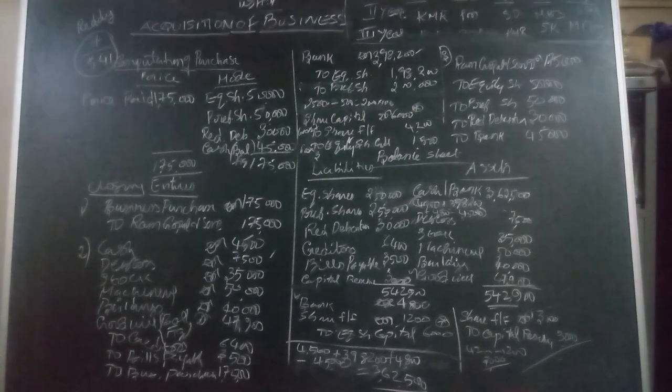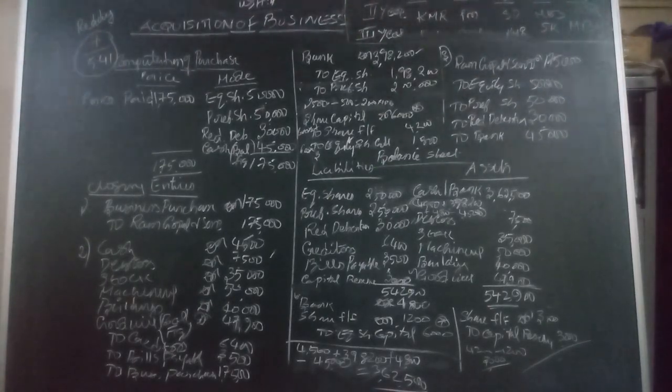And the second entry, as usual, Various Assets Accounts Dr. to Creditors, to Bills Payable, to Business Purchase. We are getting a difference on the debit side of the entry, so we have to take that difference as goodwill. Please mind, in your textbook it is given as goodwill 42,900, whereas here we are getting 47,900.